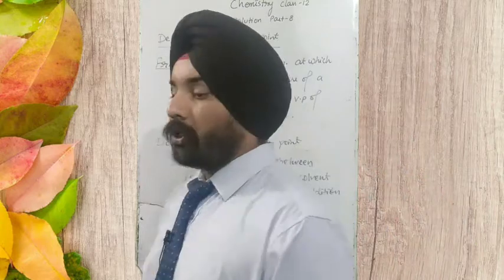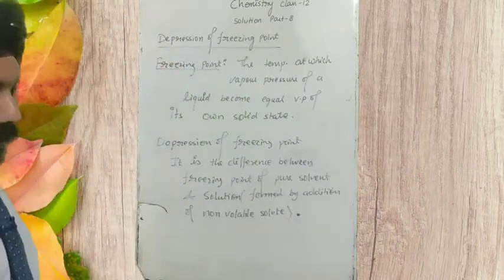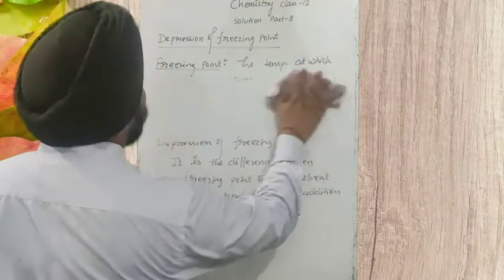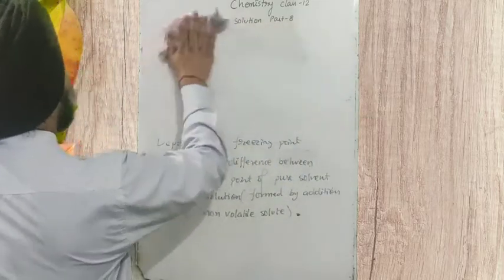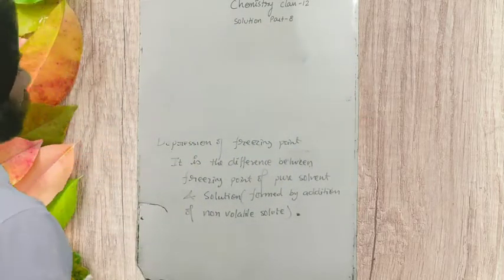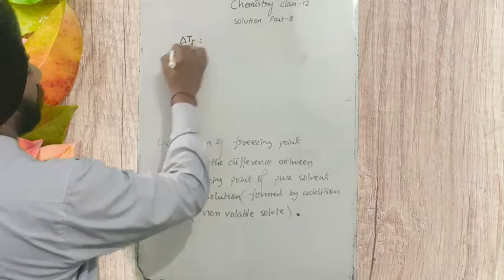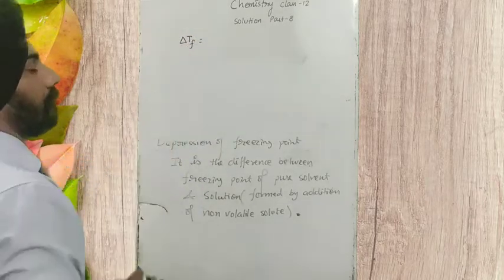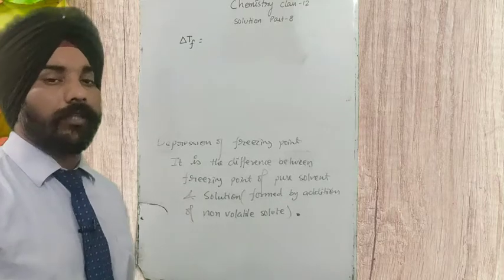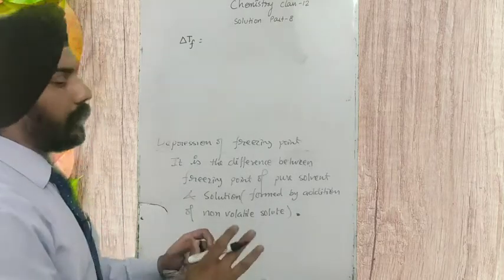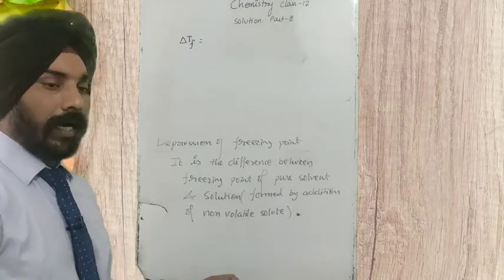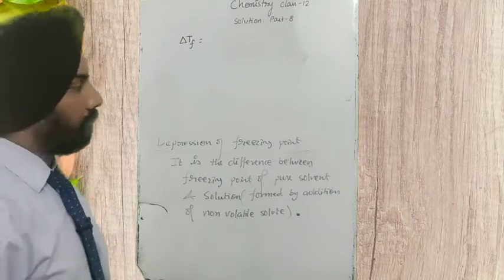So this is depression of freezing point. Now how can we write it as a mathematical expression? What expression can we write? Delta TF, that is the depression of freezing point. Just like elevation of boiling point, we have depression of freezing point. Both look the same.